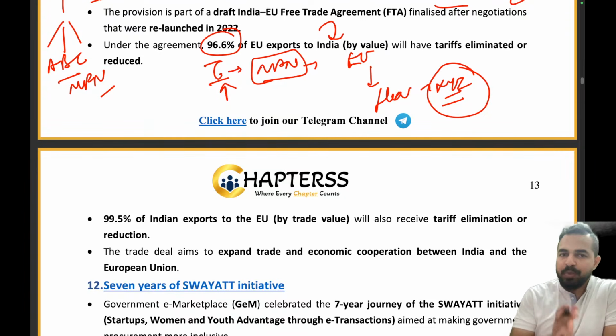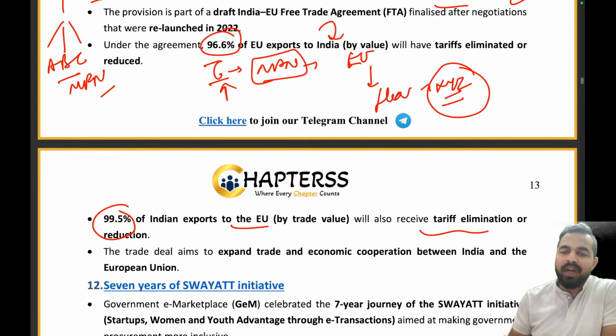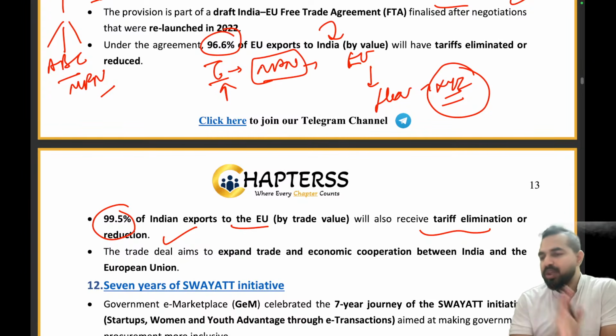So 96.6% of the EU exports to India will have tariff eliminated or reduced, right? And 99.5% of the Indian exports to the European Union by trade value will also receive tariff elimination or reduction. So 96.6% of EU exports to India and 99.5% of Indian exports to the EU. So India is again having an advantage.